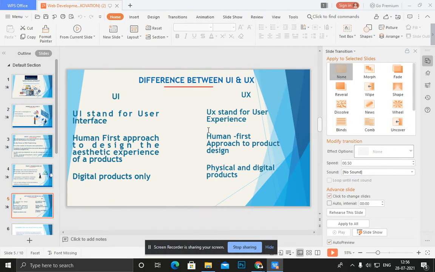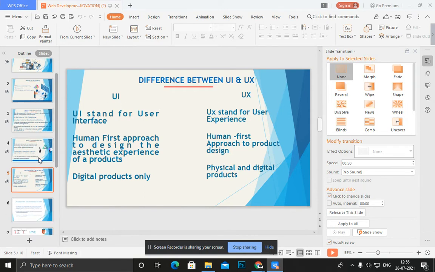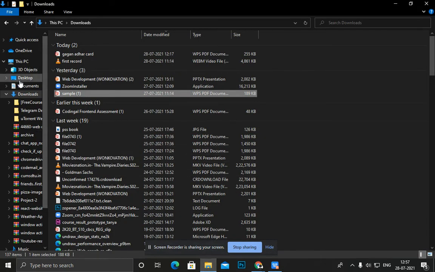In this session I will show you some stuff so that you can understand UI and UX. Before you start coding your website, you need to build this first, and after this is finished you move to the code part. So now I will show you some UI and UX so you can understand what UI and UX are. Let me move to my documents.